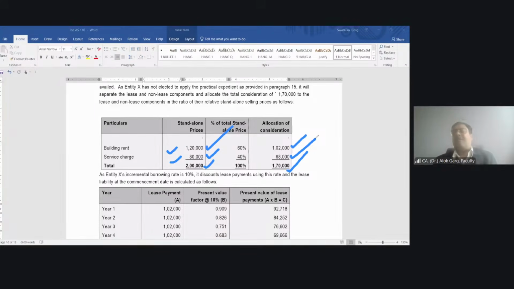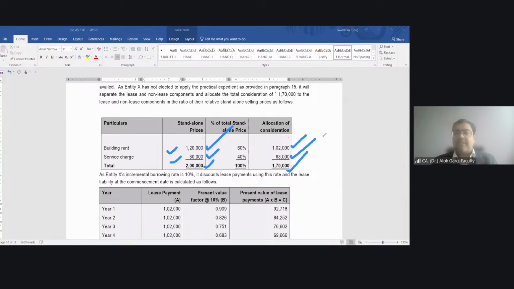Yes, you're absolutely right. 1,02,000 is just my lease payment. It has to be used for the purpose of computing ROU, and 68,000 is my normal expense, my service charges expenses, so maintenance expenses. It has to be accrued and recognized in the P&L as and when it gets accrued.